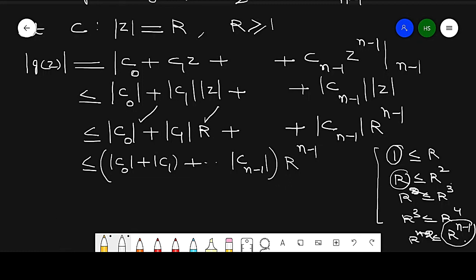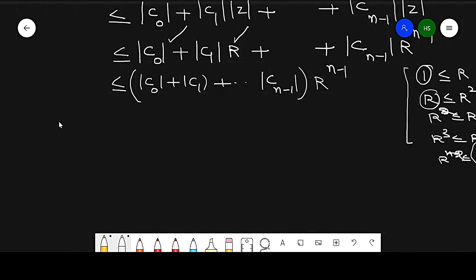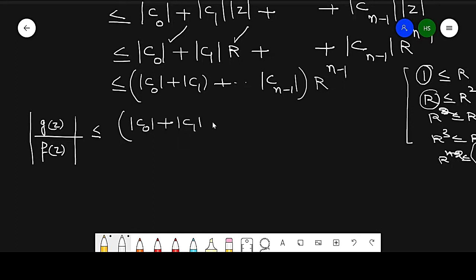Also, Gz is equal to this value, now divided by f of z. So what is f of z? So this is Gz over f of z, this value. So what is this value? This value is less than or equal to modulus of this bracket, modulus of C0 plus modulus of C1 so on plus modulus of Cn minus 1, and R raised to power n minus 1.